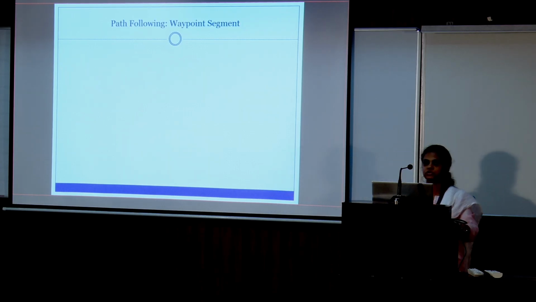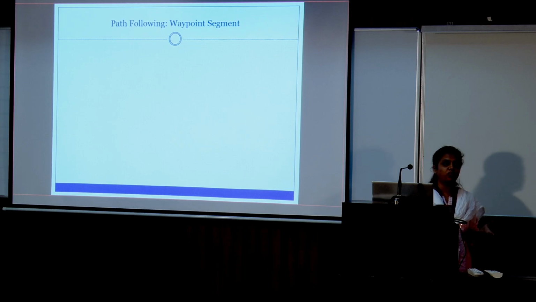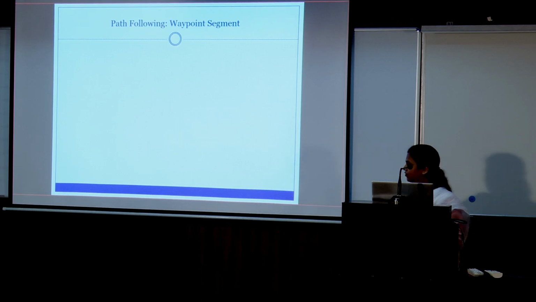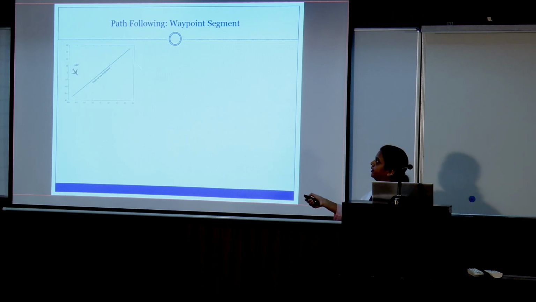Now consider there is a series of waypoints, a sequence from 1 to some n number of waypoints. First, we have to converge to the first segment. Consider this is W1 and this is W2, the first two-waypoint segment. Starting from any location, we need to converge to this straight line path.